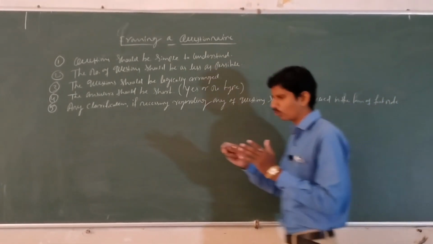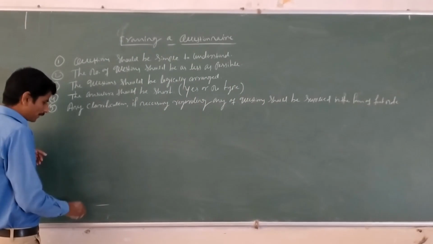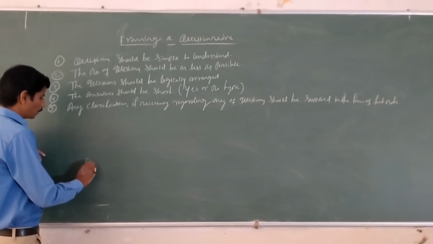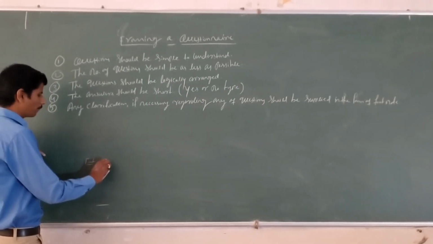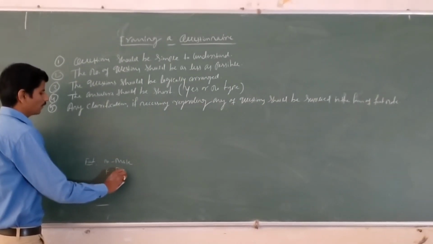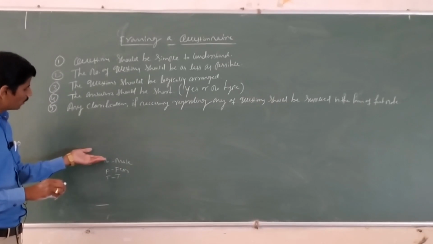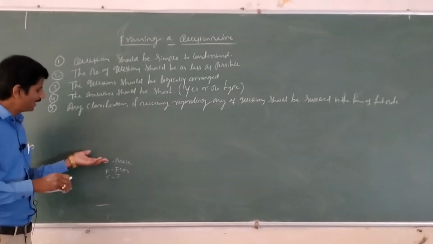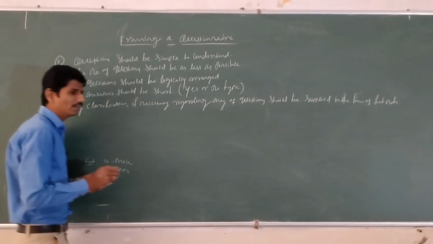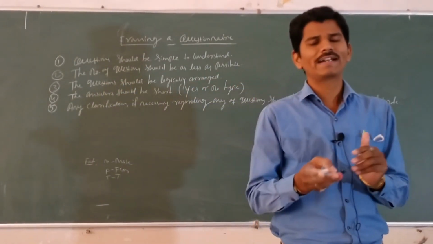When preparing a question paper, we mention a footnote for clarification. For example, here m indicates male, f indicates female, t indicates total. Here gender, male or female, we are writing only m and f.